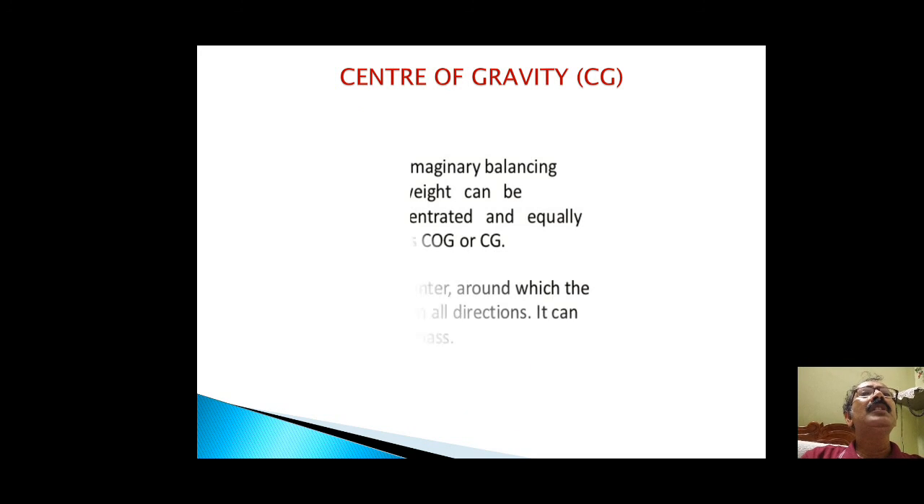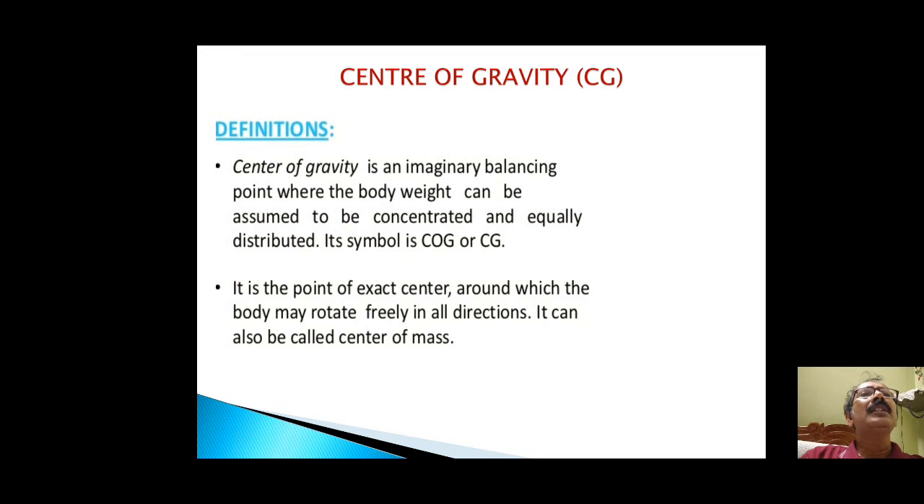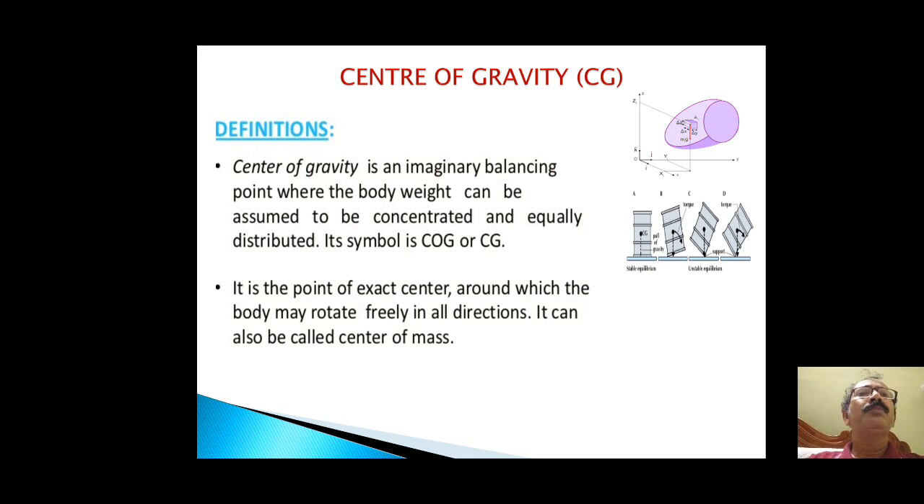Center of gravity is an imaginary balancing point where the body weight can be assumed to be concentrated and equally distributed. Its symbol is COG or CG. It is the point of exact center around which the body may rotate freely in all directions. It can also be called center of mass.